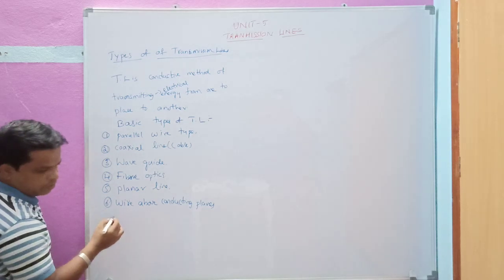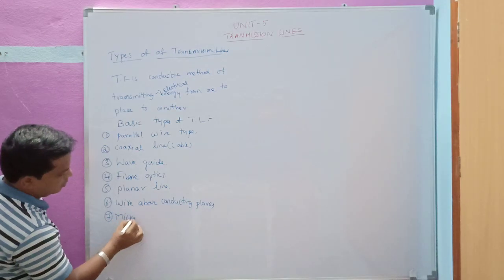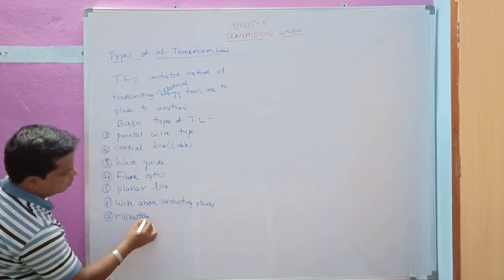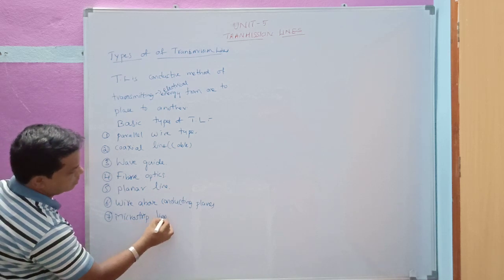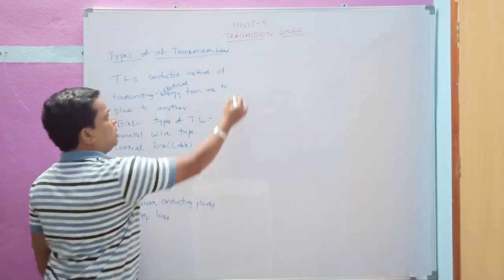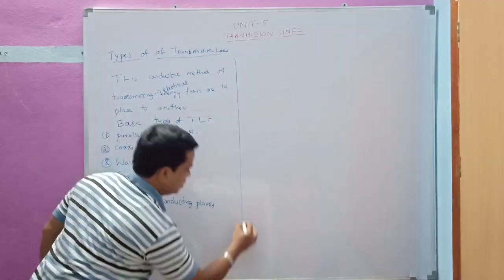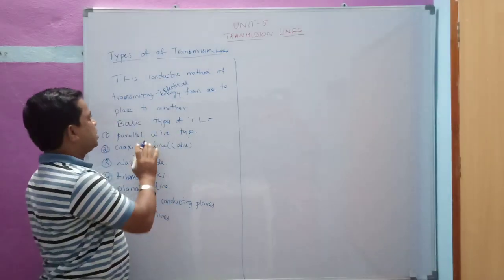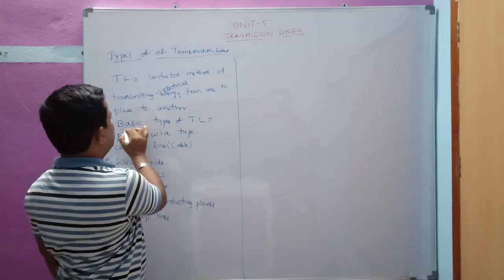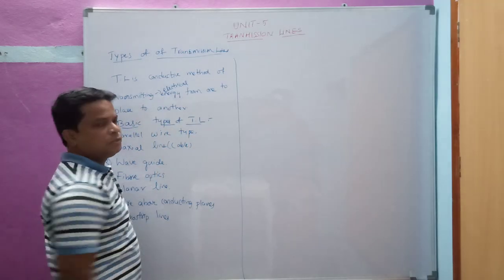And finally we have the microstrip line. So these are the general basic types of transmission lines we have.